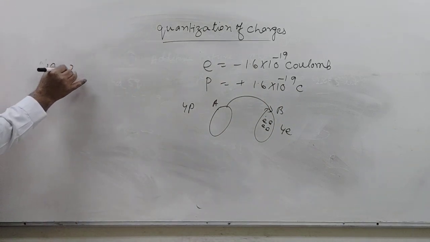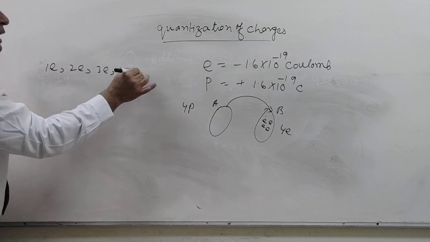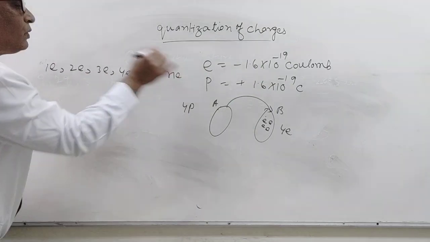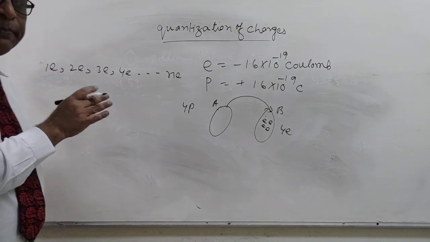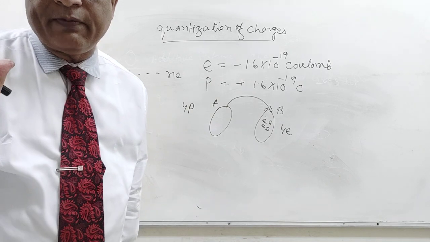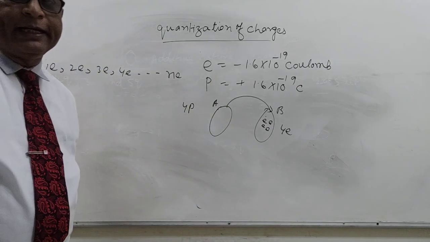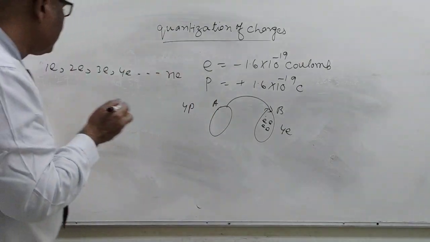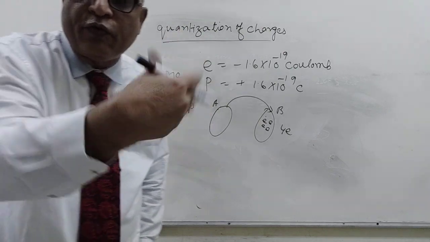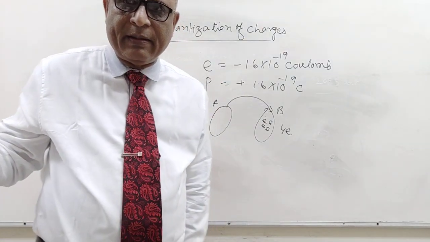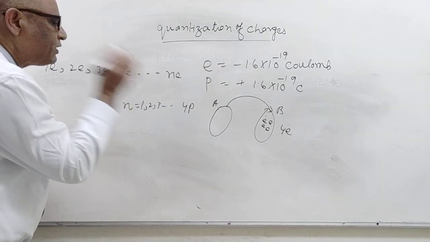1 electron, 2 electrons, 3 electrons, 4 electrons, and here n electrons, where n is a number, both positive and negative. Positive and negative for the positive proton and negative electron. So if we transfer 1 electron, 2 electrons, 3, 4, 5 and n, then n is equal to 1, 2 and 3 and so on.